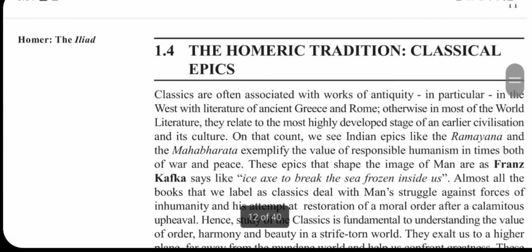And we are here to discuss a Homeric tradition, that is classical epics. Classical epics, what is a Homeric tradition? What is the thing that Homer usually wants to show in his epics?